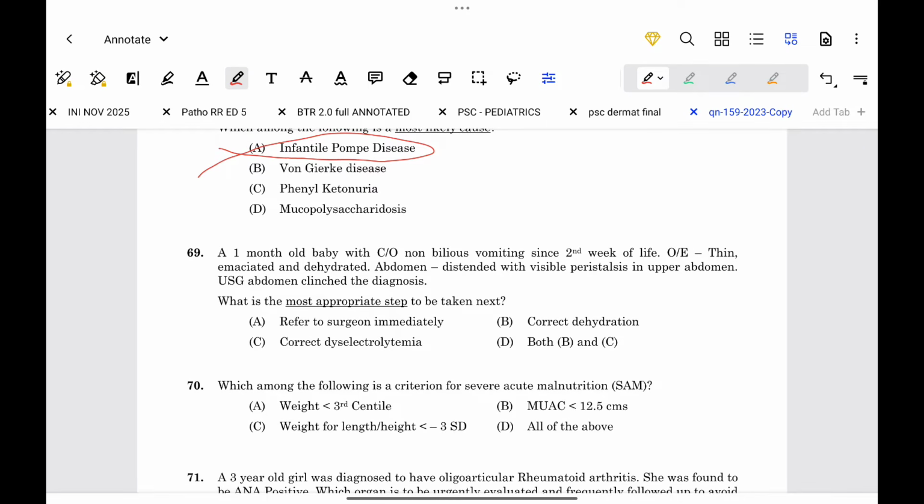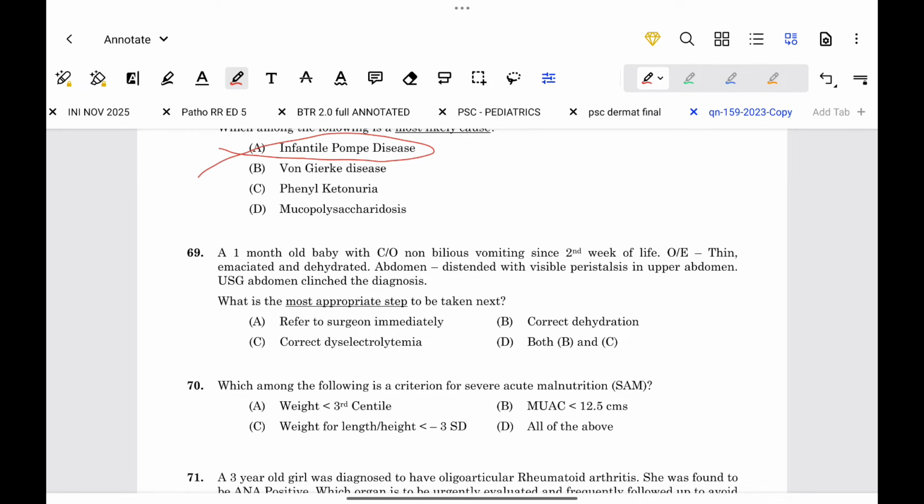A 1-month-old baby with complaints of non-bilious vomiting since the second week of life. On examination, thin, emaciated and dehydrated. Abdomen distended with visible peristalsis in the upper abdomen. USG abdomen clinched the diagnosis. So what is the most appropriate next step to be taken?